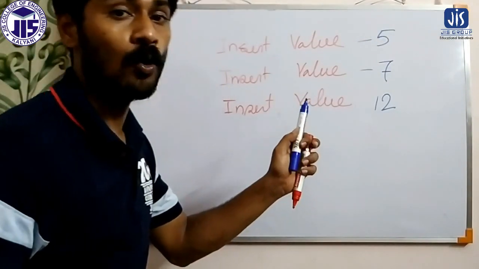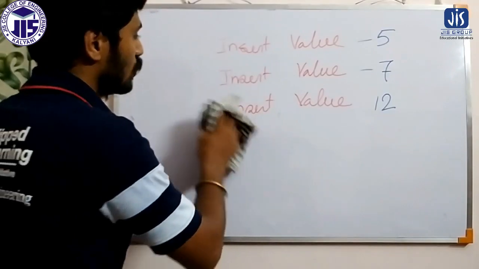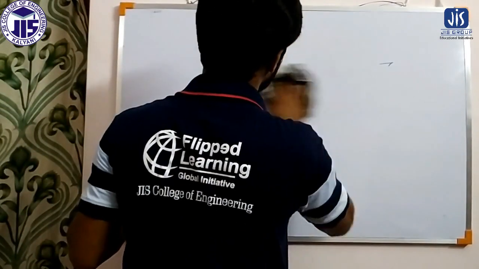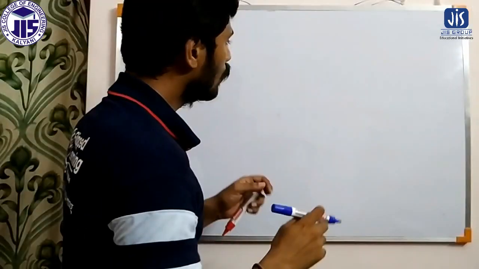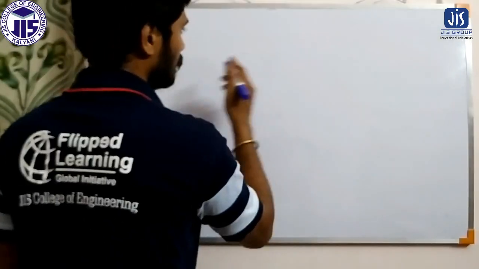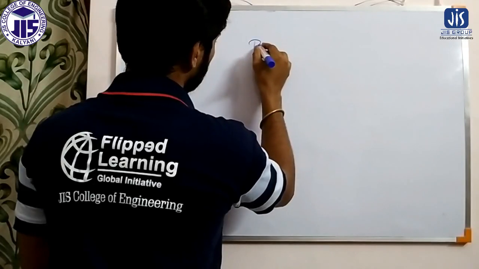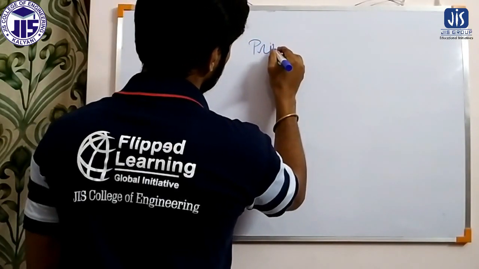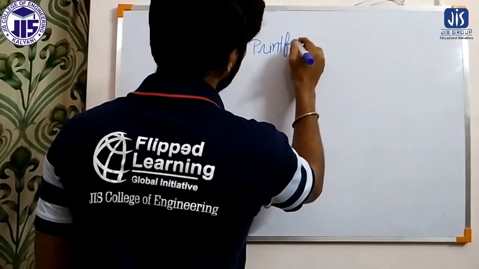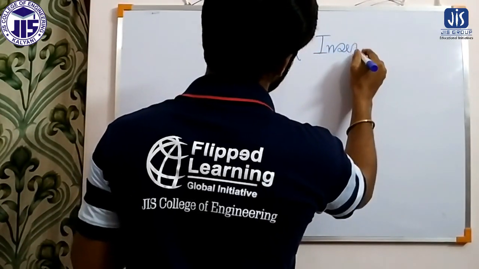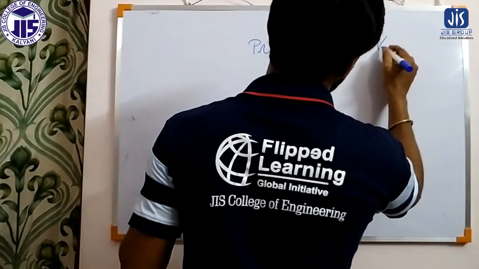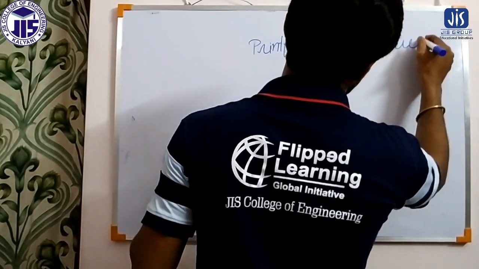So here I will show how to apply the goto statement in this same scenario. Let us first take printf, insert value.